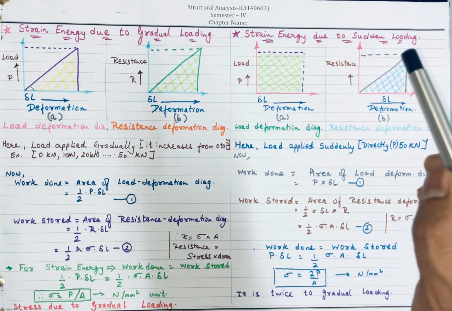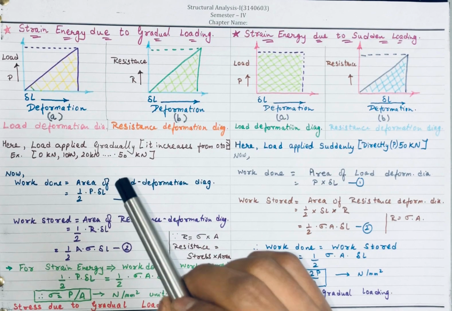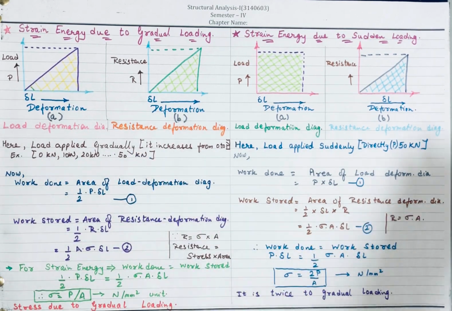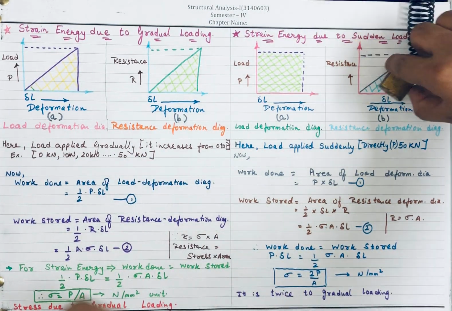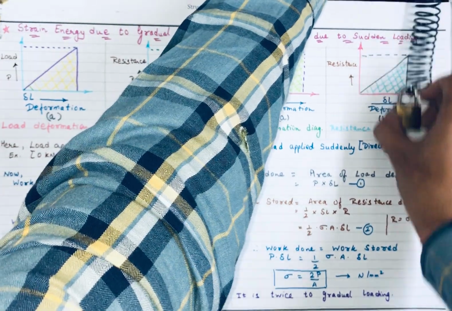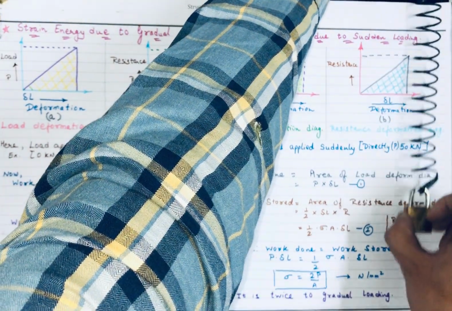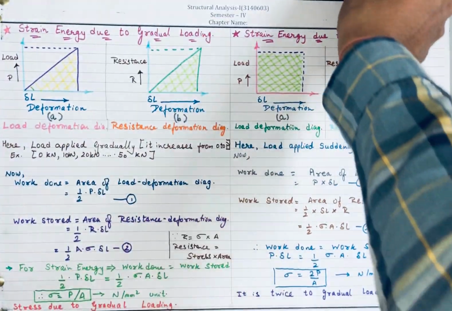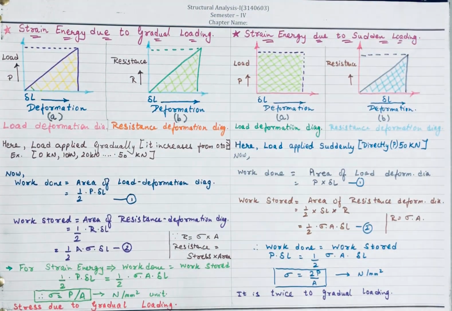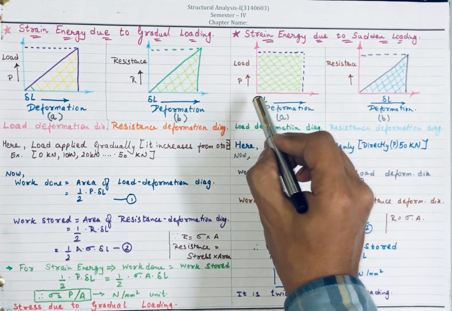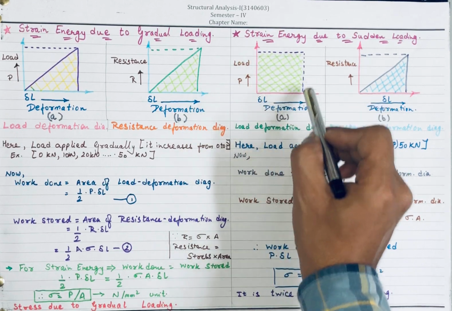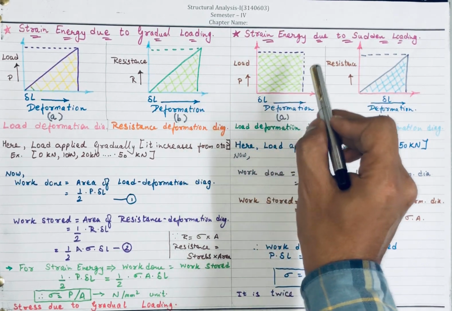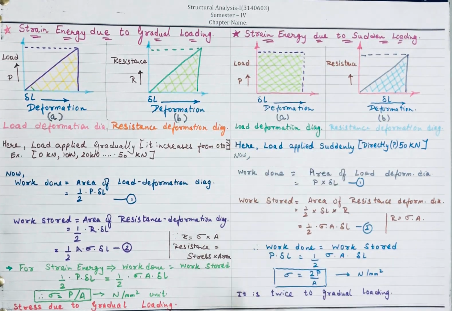But in sudden load there will be a direct load of 50 kilonewton. Let's say on this spring the load P has been applied directly, the 50 kilonewton load. So here the graph will not go from 0 to maximum, it will be directly the maximum value. So it is a kind of square or rectangle.